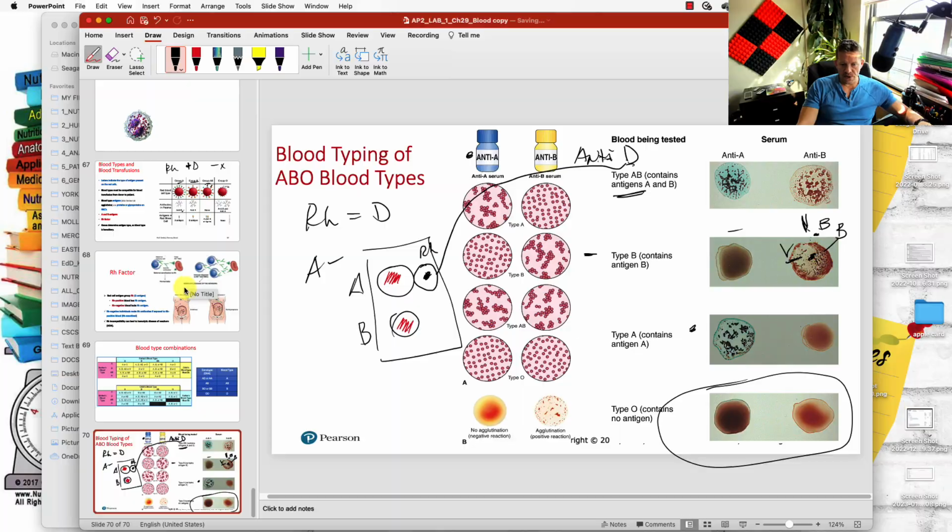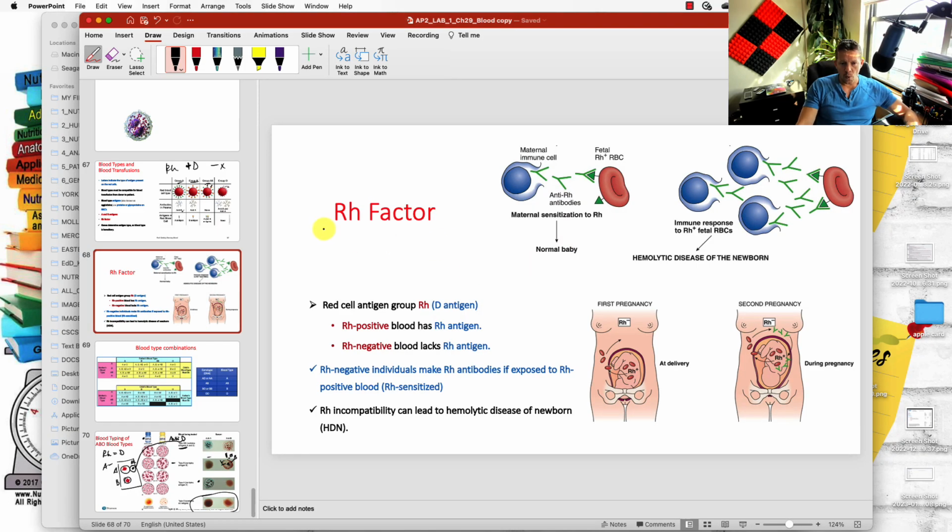I hope this is clear. So with Rh, with pregnancies, if the mother is, let's say, A negative, she does not have that Rh factor, so she doesn't have that D antigen. If the first baby is positive, everything is fine. But when there is a second pregnancy, the body will develop antibodies against this positive, and will create those anti-D or anti-Rh positive and will act on it.